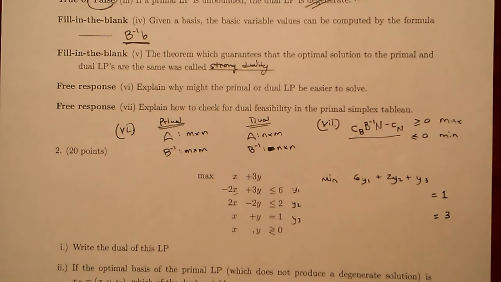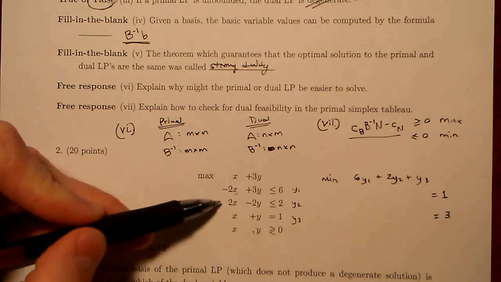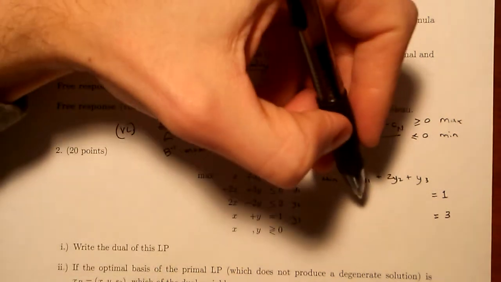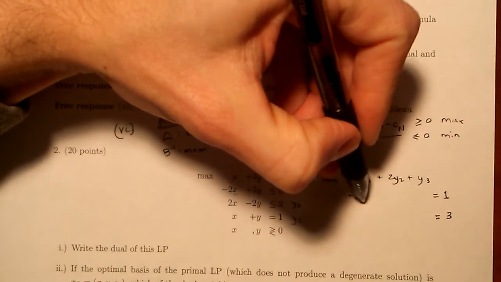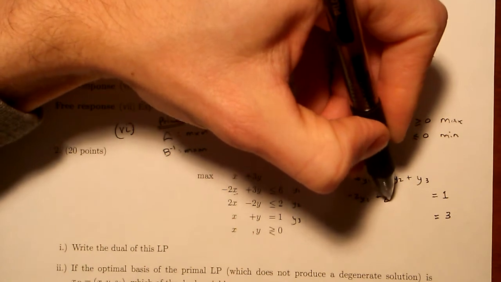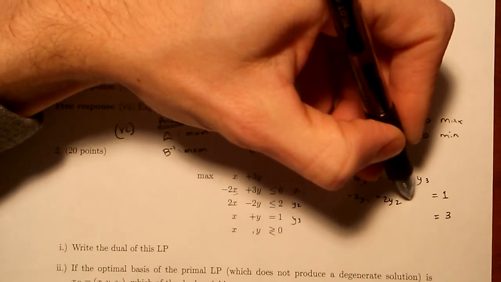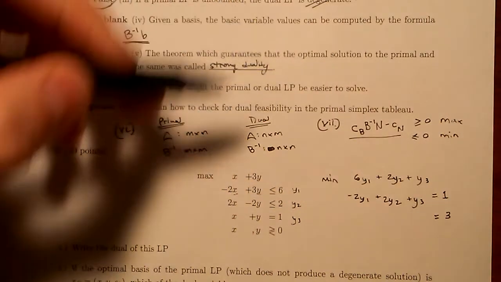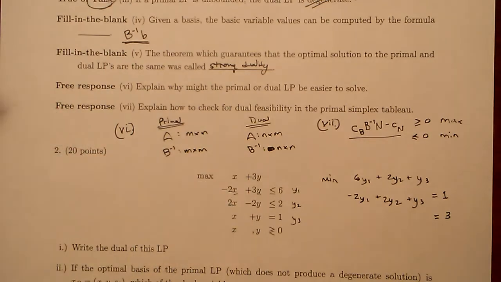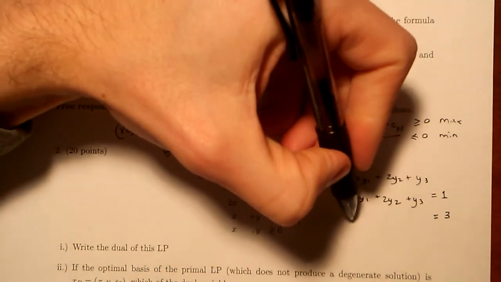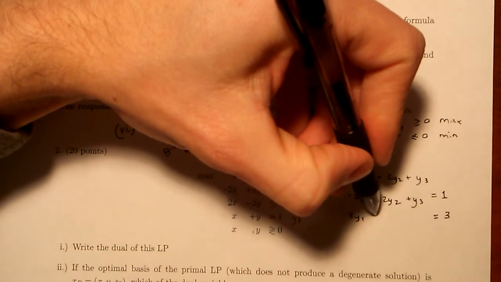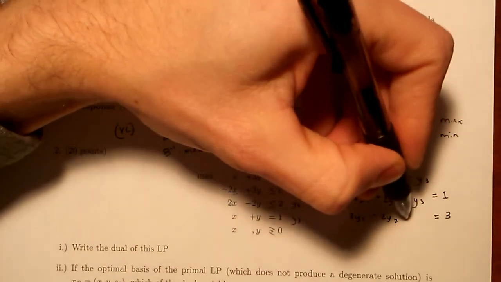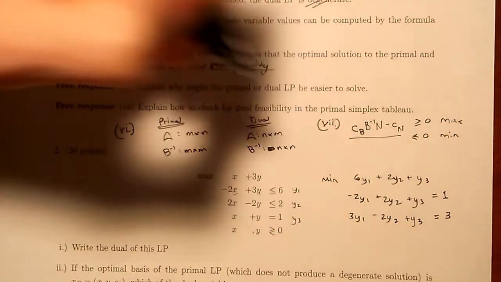The next step I usually do is to write out the A matrix in the dual. It's just the transpose of what we found in the primal. So what was my first column in the primal is now my first row in the dual. So negative 2y1 plus 2y2 plus y3. Now my second column from the primal is my second row in the dual. 3y1 minus 2y2 plus y3.